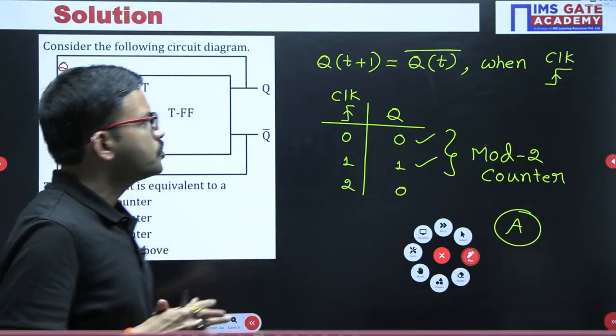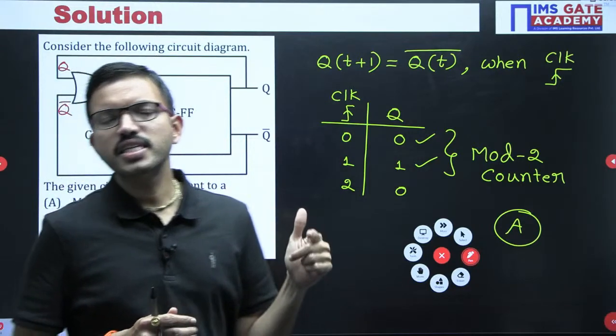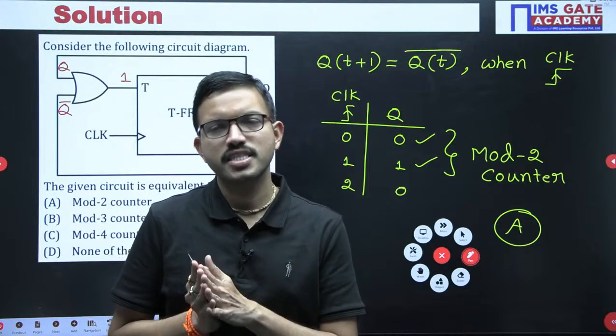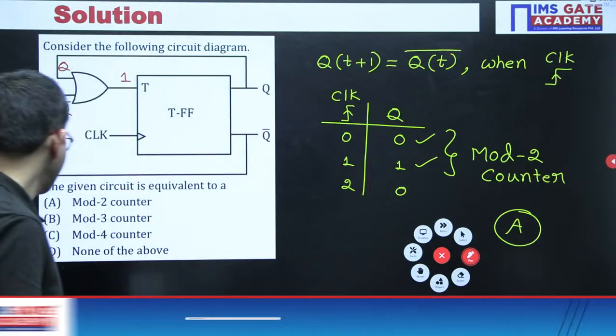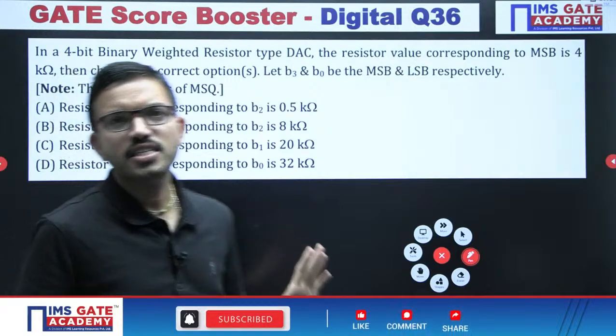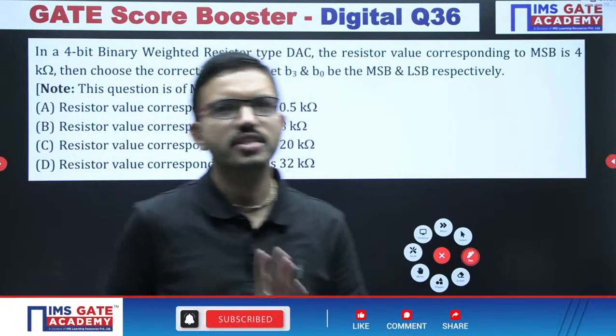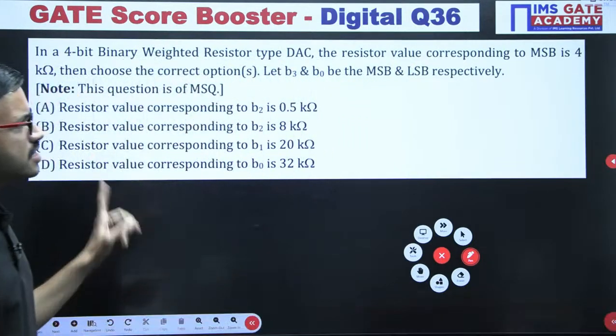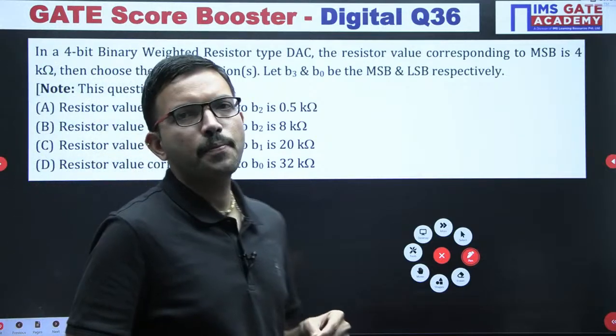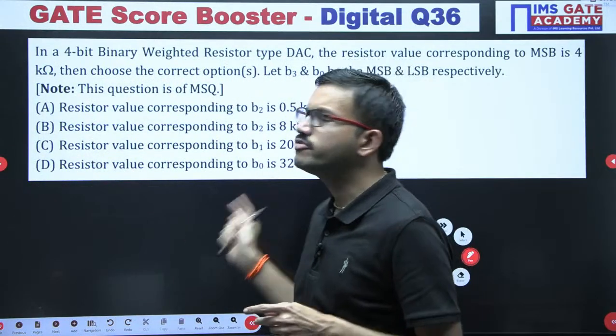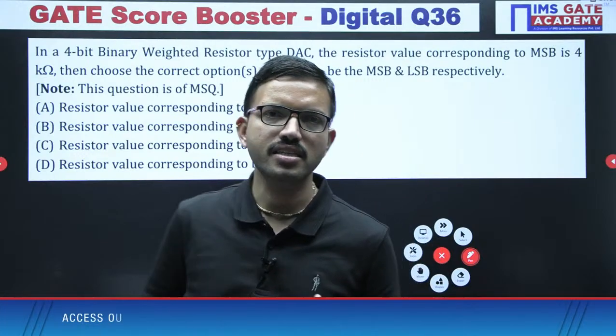Whatever continuation questions I am discussing now, that is not part of the GATE syllabus for CS branch. But if you want to attend today's session, CS branch students can continue. Now we are discussing the questions related to data converters. This particular chapter is common for 3 branches: EC, electrical, instrumentation.